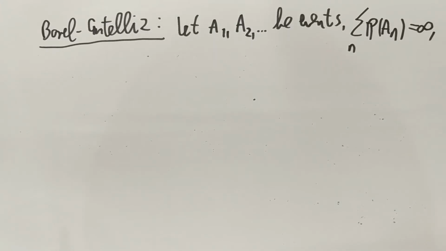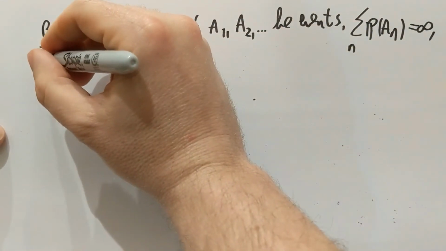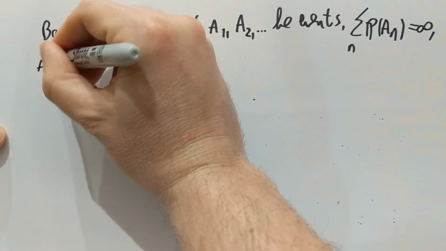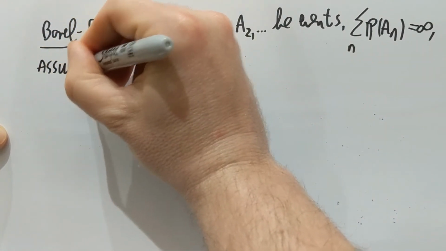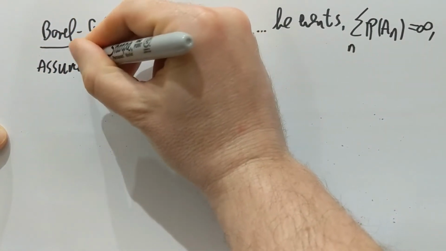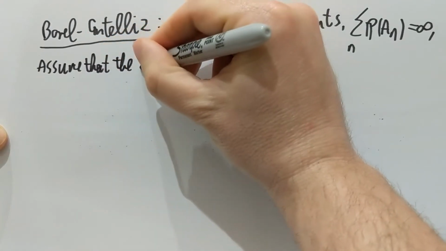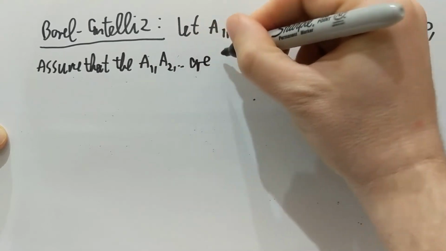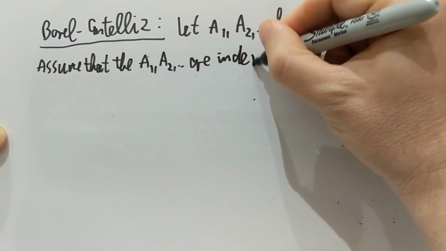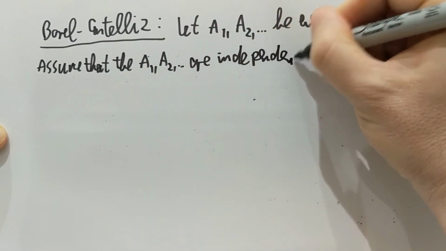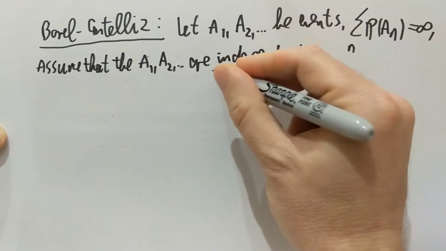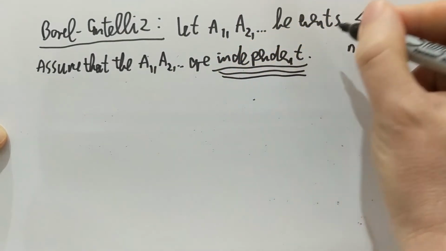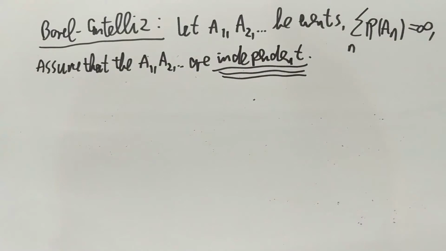I didn't need that before, but now I do need that. Namely, assume as well that A1, A2, and so on, are independent. This is very important. I didn't need that before, but for this one I do need independence.